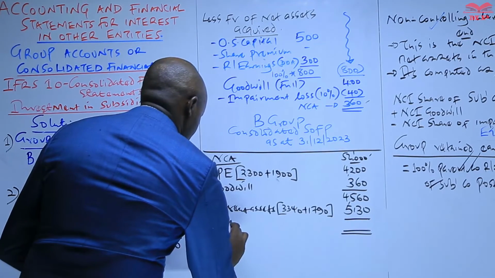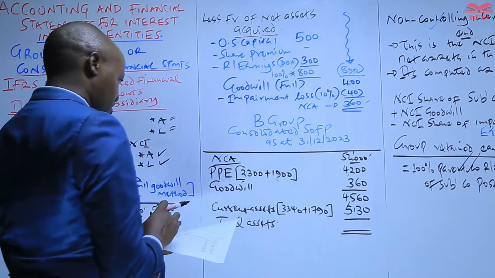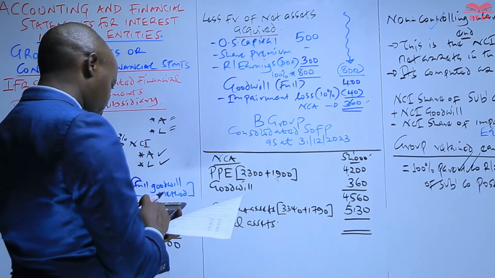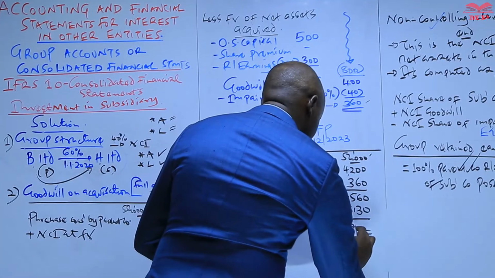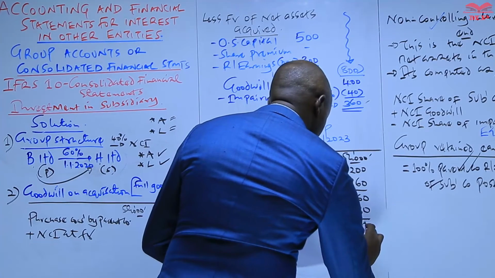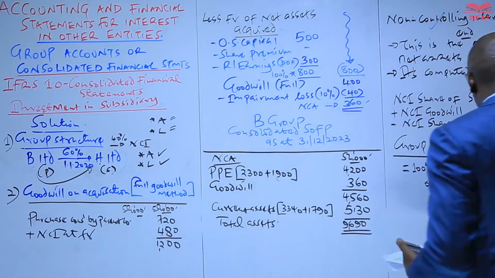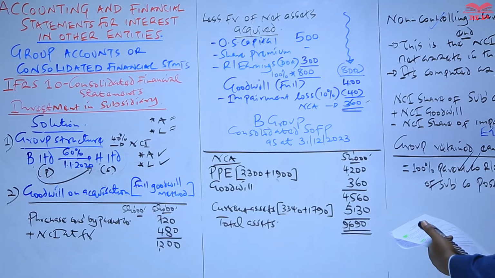And then we get the total assets: 5130 plus 4560, which will give us 9690. Then from there we proceed and record items of equity.